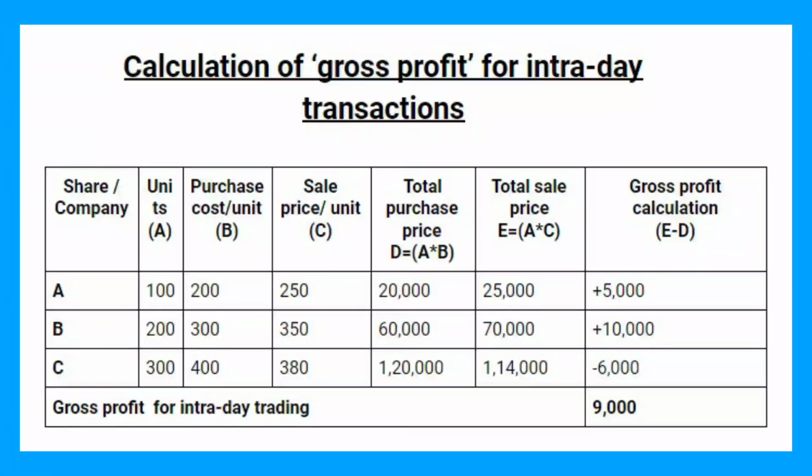However, stock C is sold at a loss of rupees 6,000 as sale value is less than the total purchase value. Now, in order to calculate the gross profit, we have to add all the intraday gains and subtract all the losses. That is 5,000 gain plus 10,000 gain minus 6,000 loss, which is equal to 9,000.